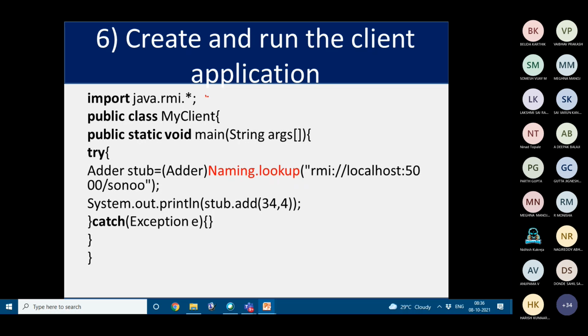So java.rmi client. This is the code that you have to write at the client side. Public static void main, String arguments. Then Adder stub, we are calling the Adder, and this is the Naming lookup. Then we are trying to print it, and the parameters that we are passing are 34, 4, and then we are catching the exception here.